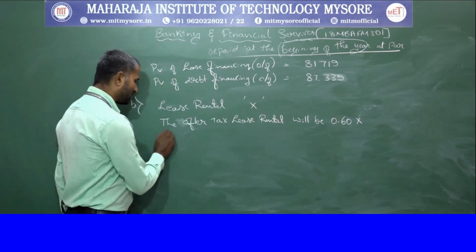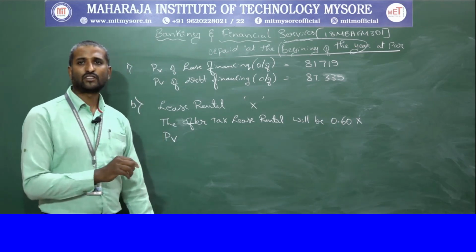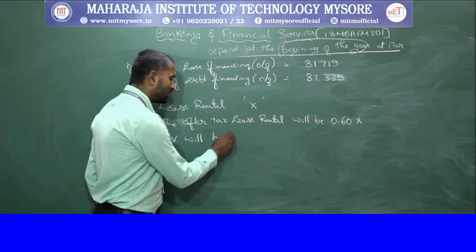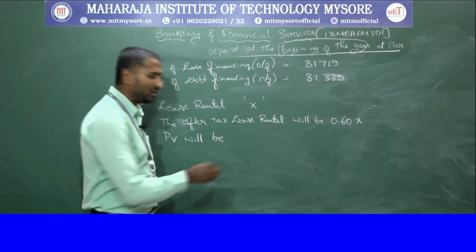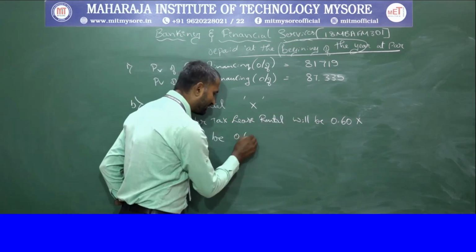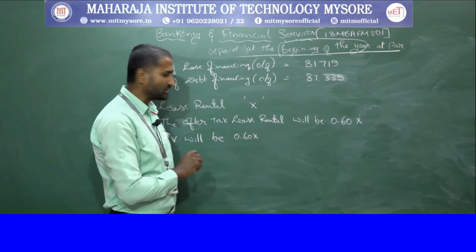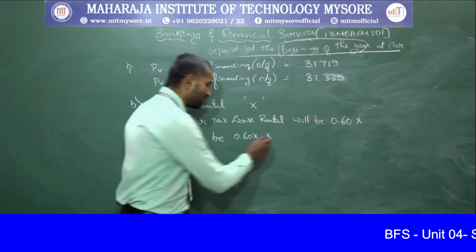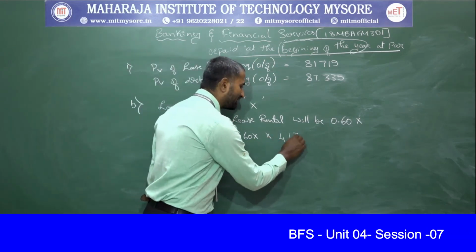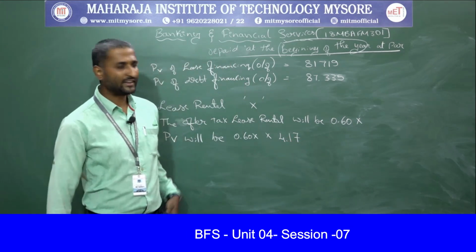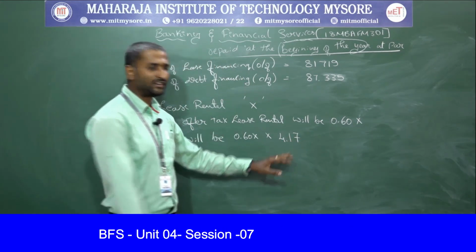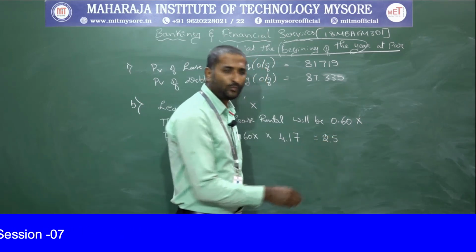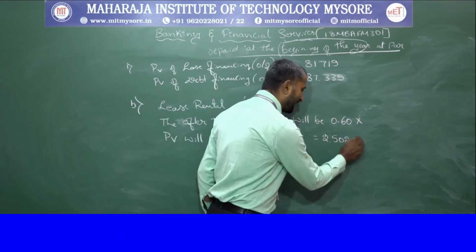So as you know the present value will be whatever we have, 0.60x, multiplied by the present value factor which we already considered for 0 to 4 years, which is 4.17. So therefore we end up with 2.502x.